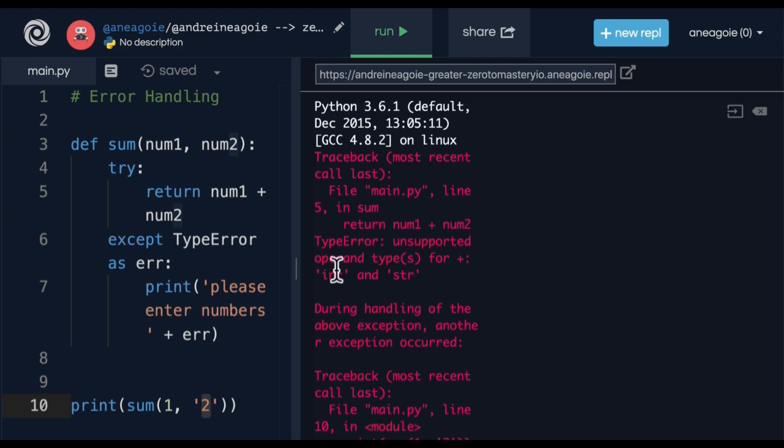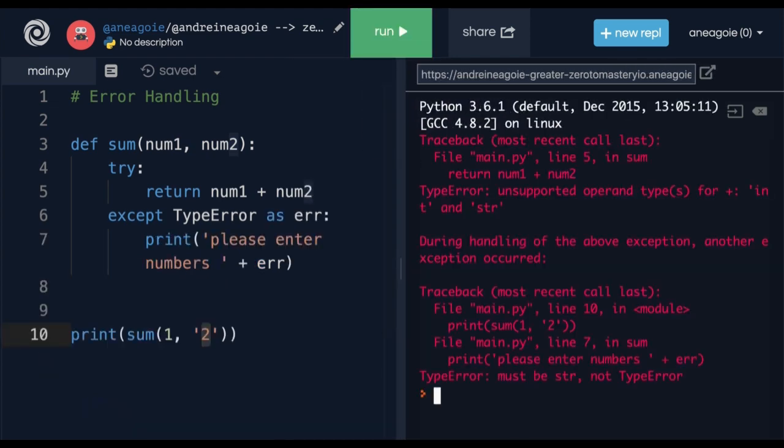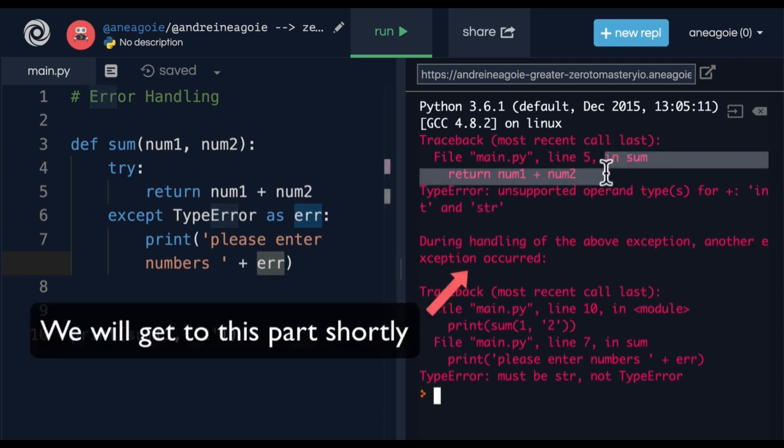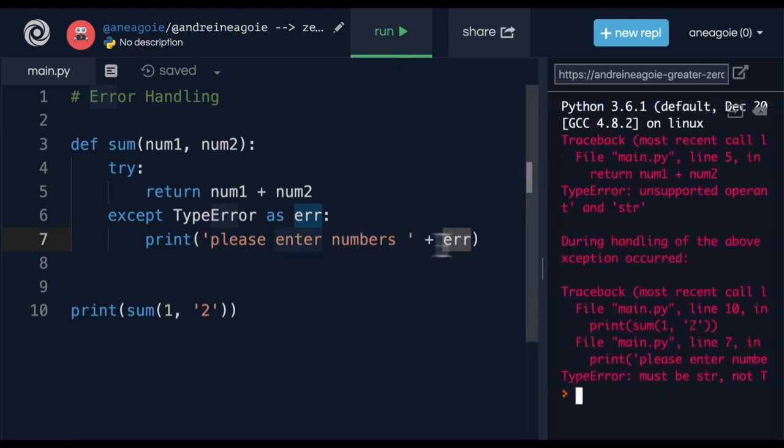I get the error printed. Let me just open this up a little bit so you can see it clear. Look at that. It actually gives me the error that I want. So I can see that on line 5, I get a type error, unsupported operand. And I get a descriptive error of what is happening. So maybe I could use it in my output message.